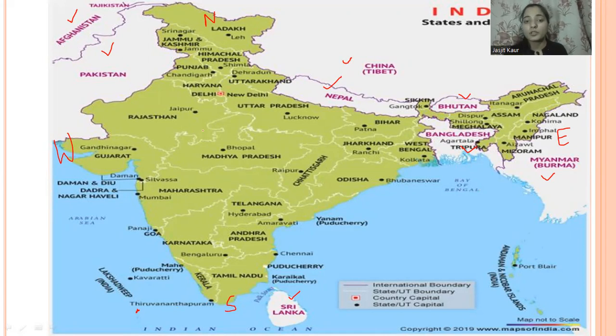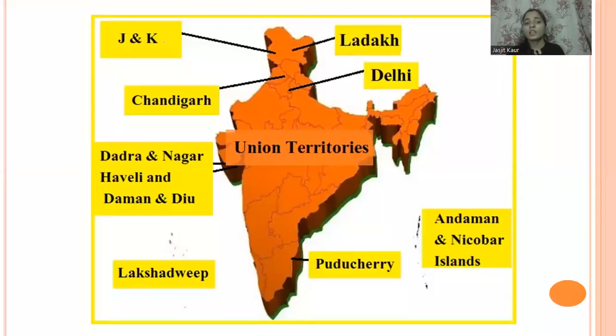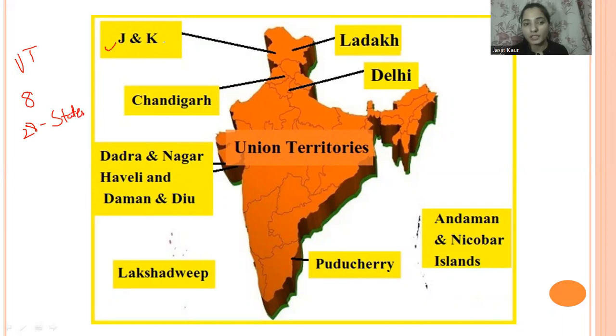Okay. And you also have to remember that we have a total of 28 states in India, and if we talk about union territories, we have a total of 8 union territories and 28 states. Talking about the union territories, we have Jammu and Kashmir, which was latest added. We have Ladakh here, also latest added. As you all know, we have Chandigarh here, Dadra and Nagar Haveli and Daman and Diu, Lakshadweep is here, Pondicherry is there, Andaman Nicobar Islands are there, and Delhi is there. So we have a total of 8 union territories and 28 states of India.